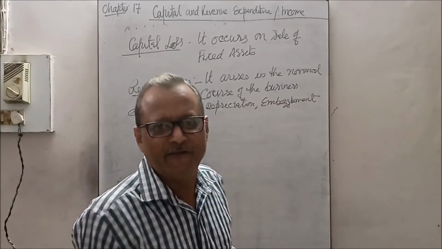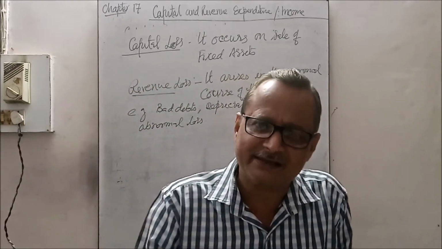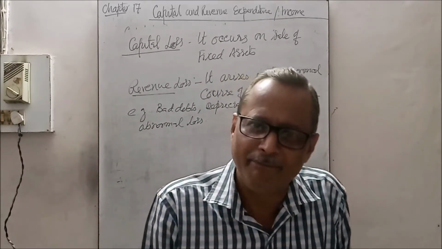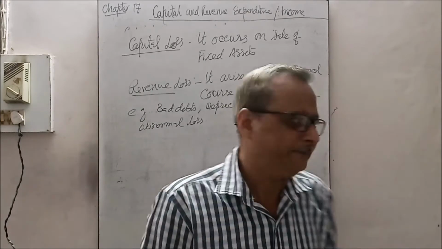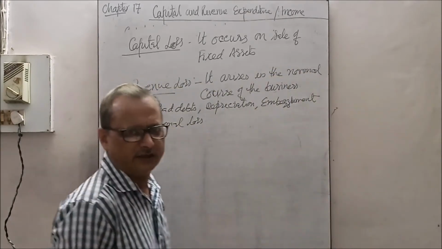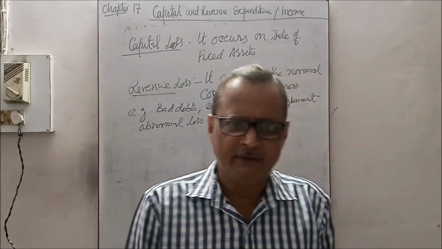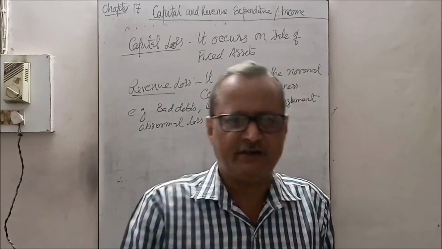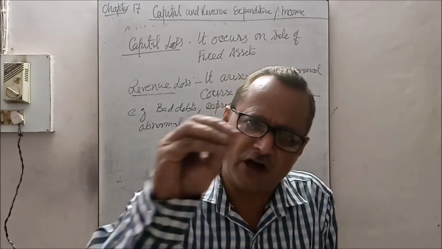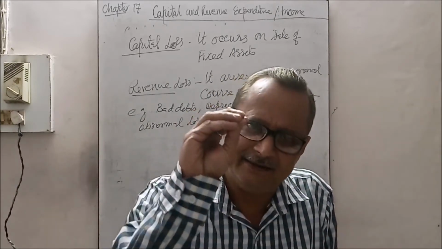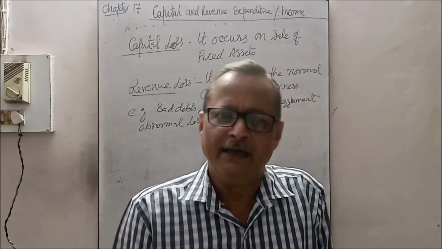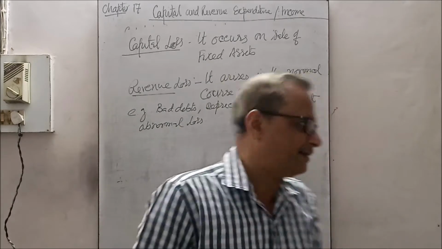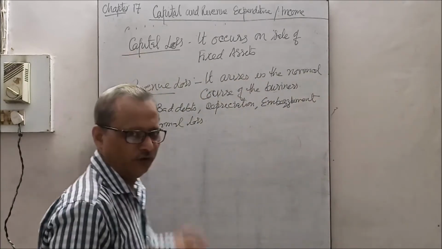Embezzlement means if any employee misappropriates the cash, that is called embezzlement. इसकी हिंदी होती है गबन करना. And abnormal losses, which are not normal, due to accidents, fire or theft, are called abnormal loss, and it is a revenue loss. It appears on the debit side of the profit and loss account. This is the capital loss and revenue loss.